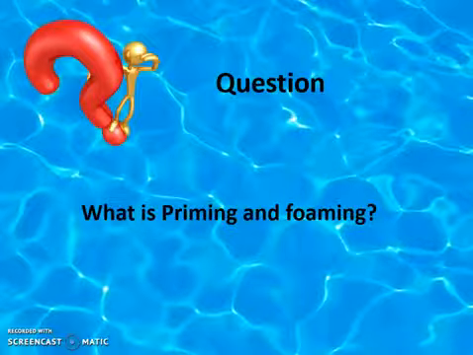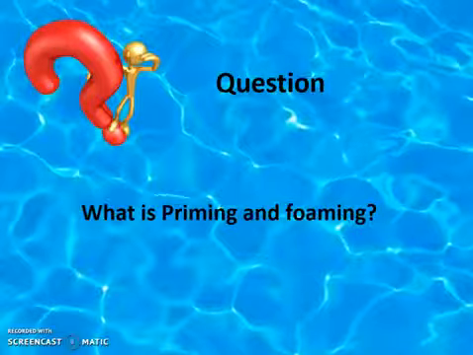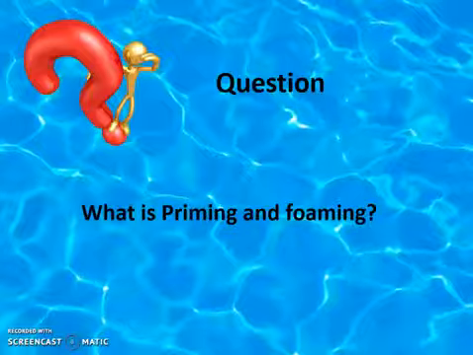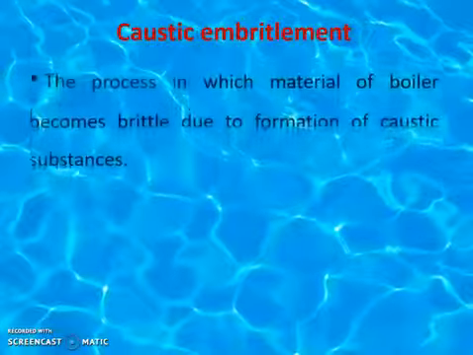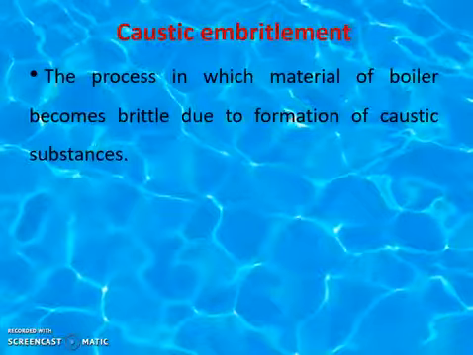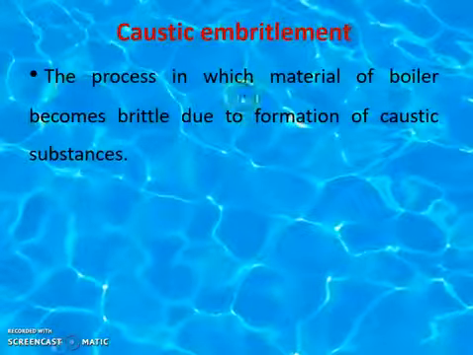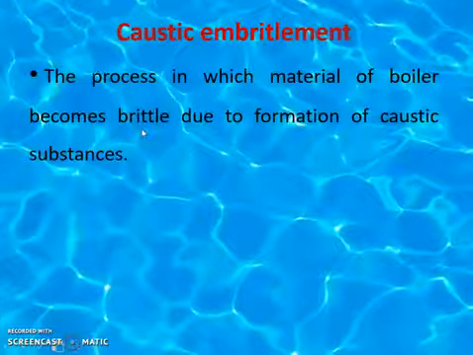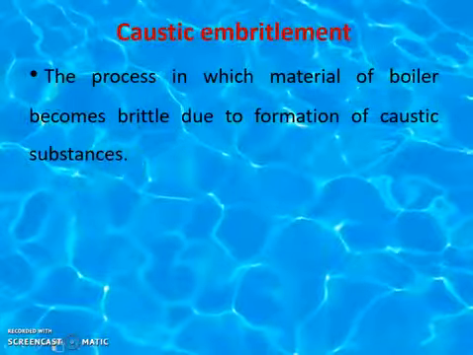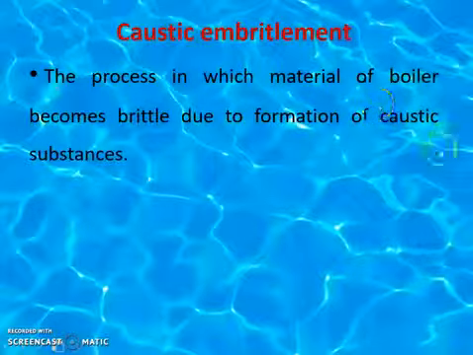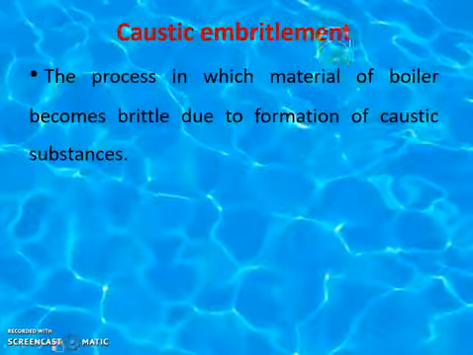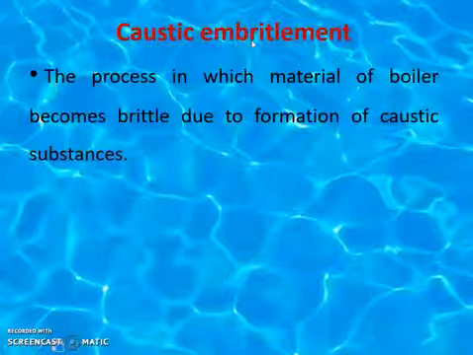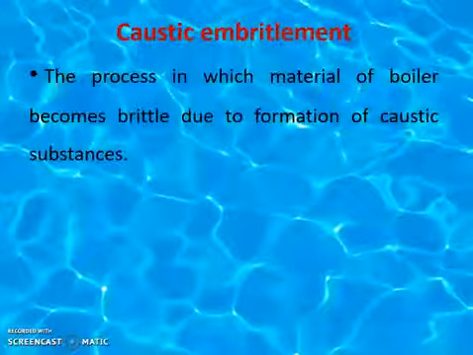Again, this is a question that can be asked in the examination, that is, what is priming and foaming? Caustic embrittlement. The name caustic is derived from caustic soda. This is a process in which the material of the boiler becomes brittle due to formation of caustic substances. Caustic substances means sodium hydroxide like substances. Embrittlement means it becomes brittle like glass.